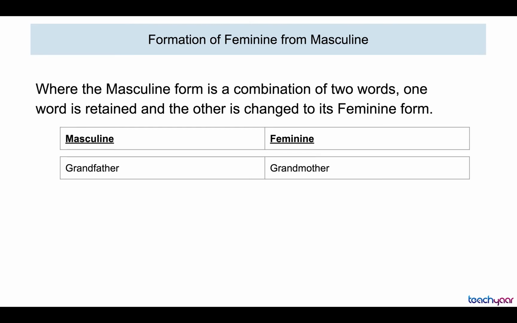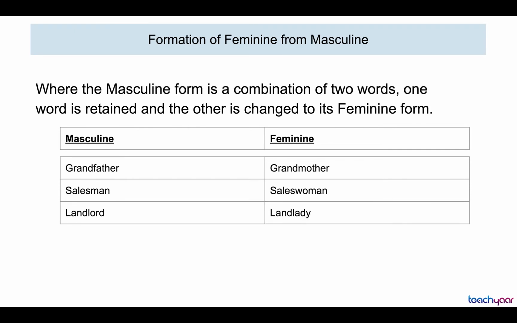So grand has been retained and instead of father you write mother. So grandfather becomes grandmother. Salesman, saleswoman. So sales is a word which has been retained. Man has been changed to woman. Landlord, landlady. So land is the same, but lord has been changed to lady.